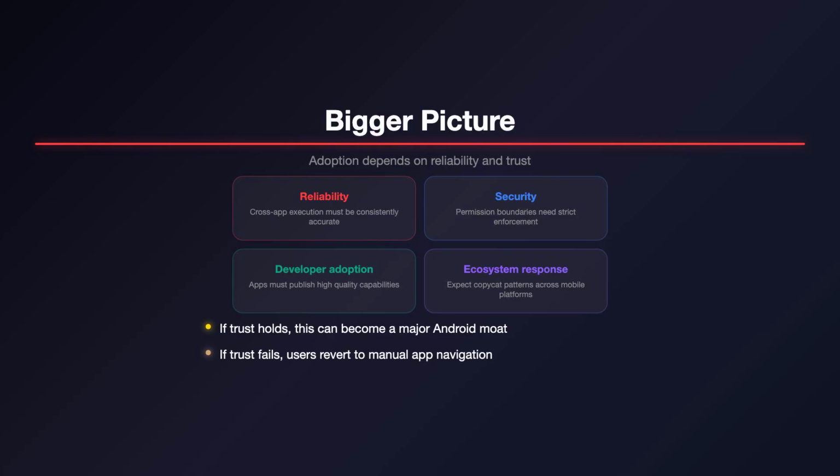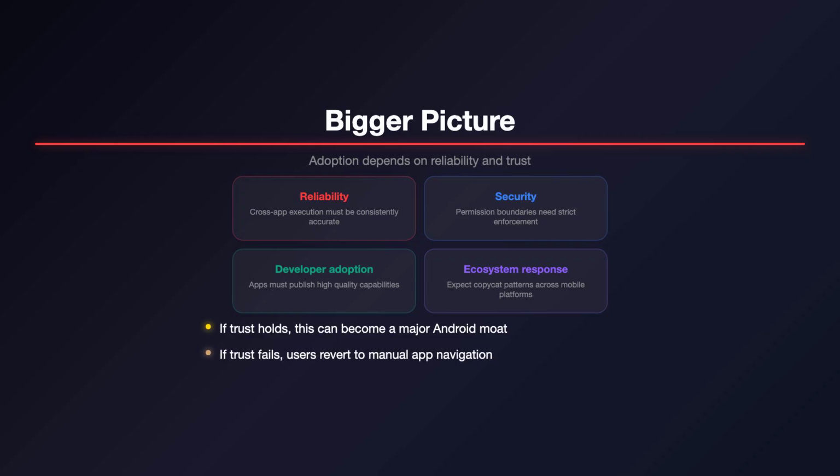Android becomes less about launching apps and more about declaring outcomes. This also shifts power toward apps that publish clean capabilities and away from closed assistant silos. For developers, AppFunctions could become a distribution channel for agent traffic.